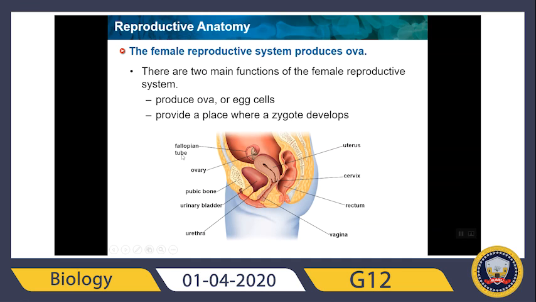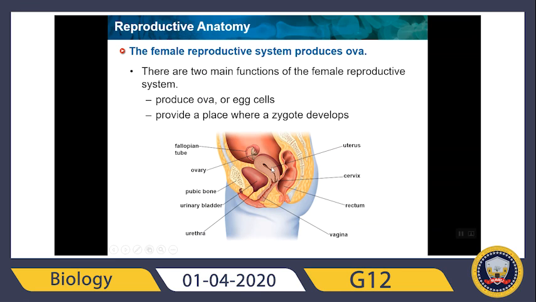So we have a fallopian tube. This is the fallopian tube. These are the ovaries that produce the eggs. The eggs will be produced and move through the fallopian tube into the uterus. Then we have pubic bone, urinary bladder, urethra, vagina, rectum, cervix, uterus.